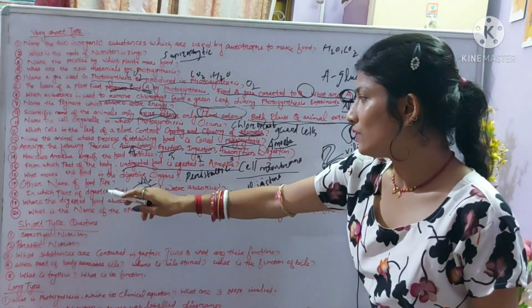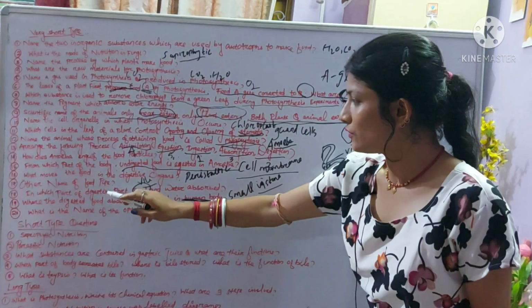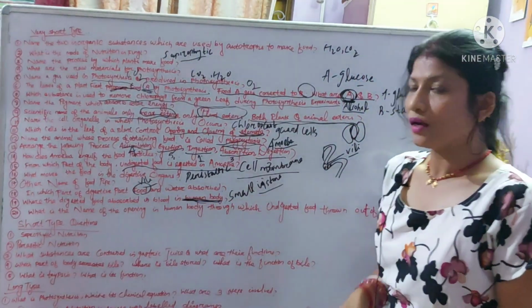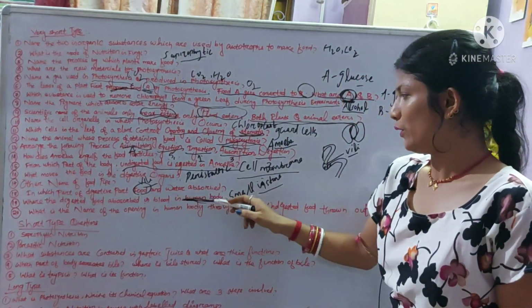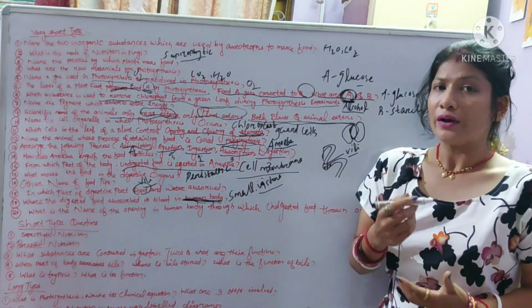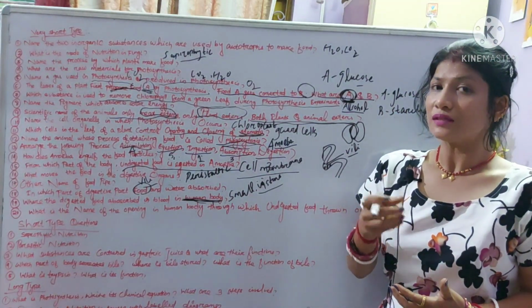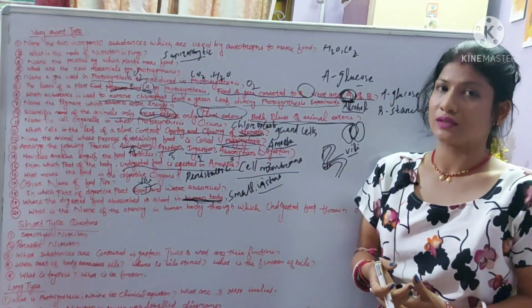The next question: where is the digested food absorbed into the blood in the human body? In the small intestine, because we already know that the villi of the small intestine help in the absorption of food as they increase the surface area.